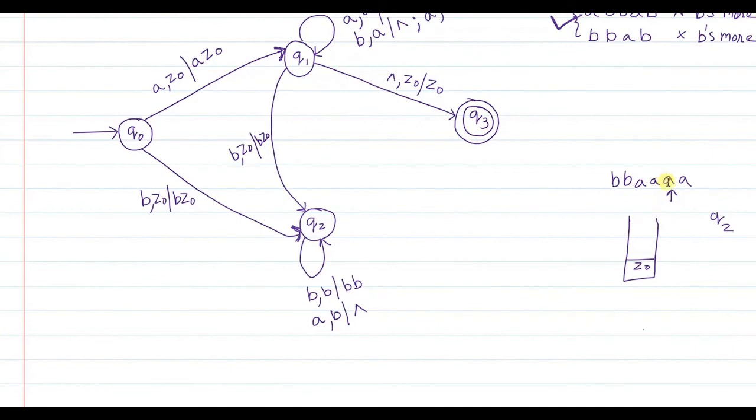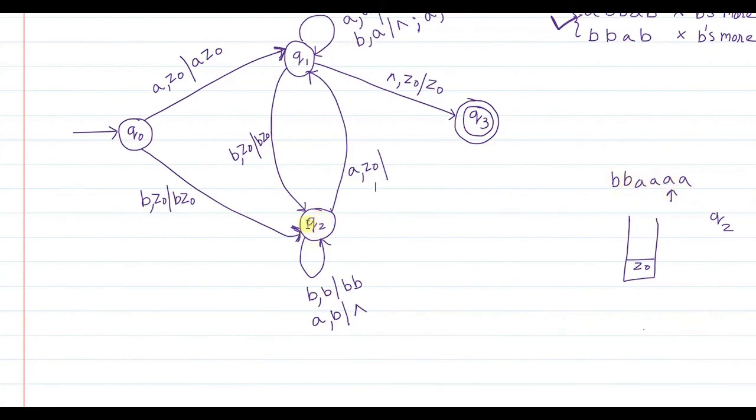So when in state Q2, when A is read as the input symbol, and at that time suppose the stack is empty, it simply means that this A is an extra A for which there is no B that can be cancelled.